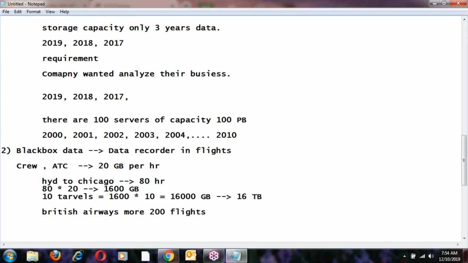Then how much data is generated? They should keep all the data. So this is big data. A lot of data is generated every day by the different flights. This is one more example of big data.